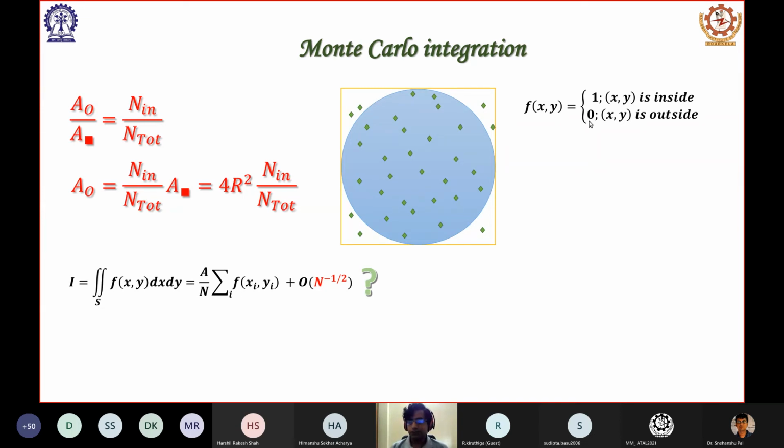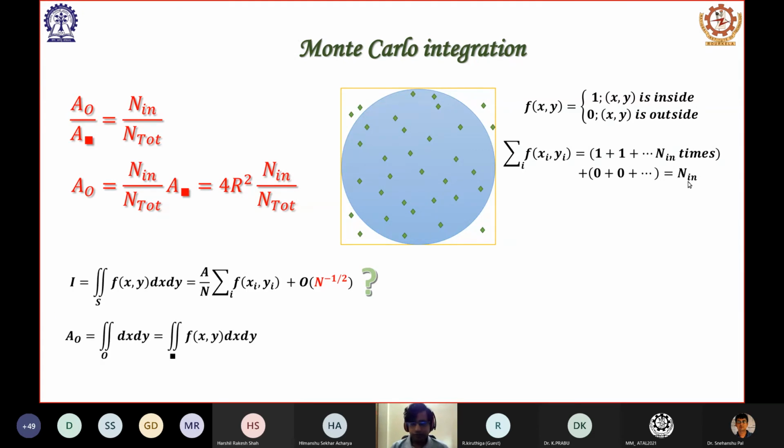Which means if I calculate f(x,y) for all the points here and do the summation, it is 1 plus 1 plus 1, because it is 1 whenever it is inside the circle. This 1 plus 1 plus 1 will happen n in number of times, that is how many points are inside the circle, plus it will be 0 plus 0 plus 0 for however many times it is outside the circle. That is equal to simply n in.